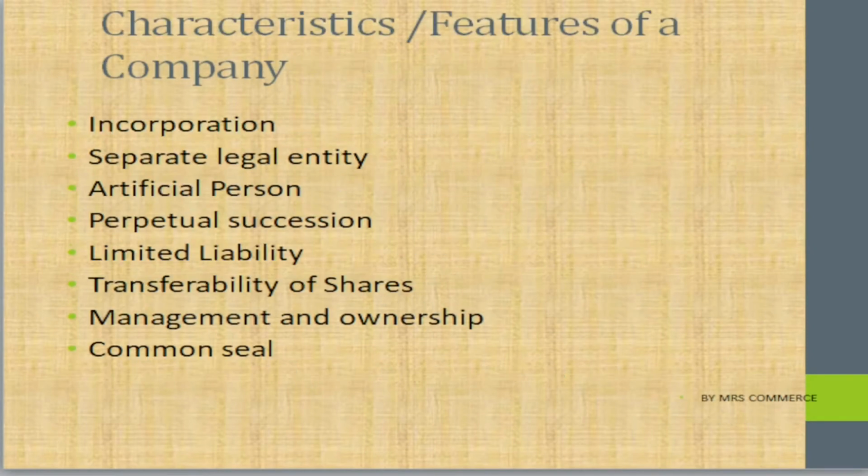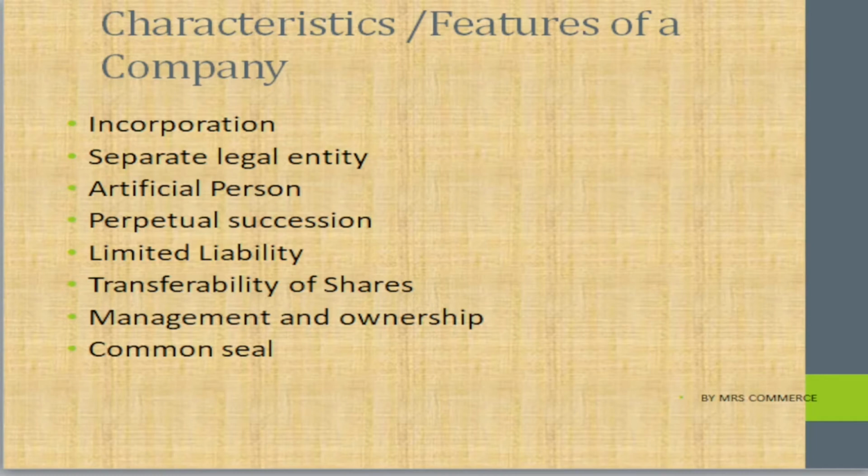So when we say characteristics, features of a company, I have already explained this, but we can have one more look. All these things were there in the meaning, incorporation. When we say incorporation, a company is an artificial person that has been created by law. The company acts only under the present Company Act 2013, or any previous Company Act, whatever rules the previous Act has given will be followed.